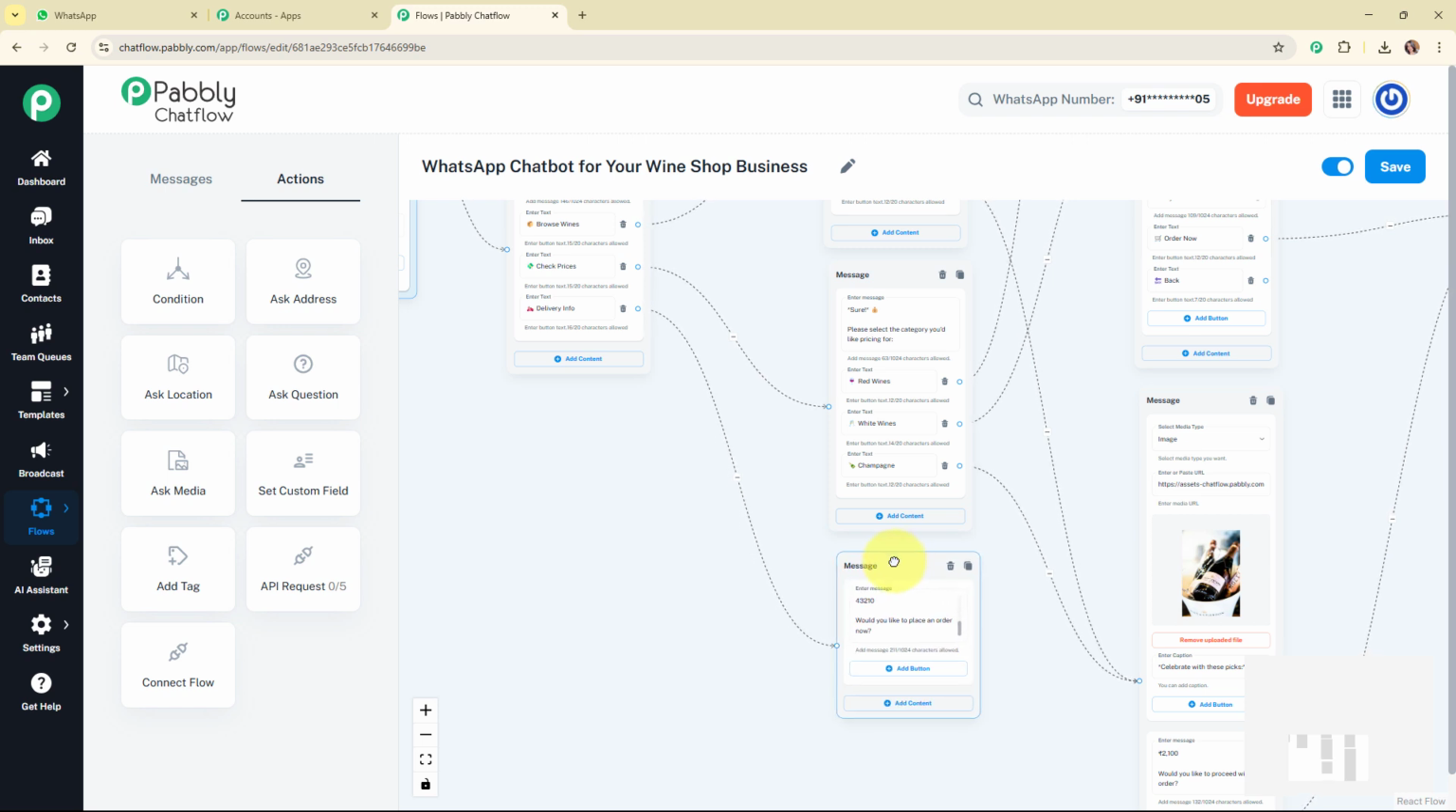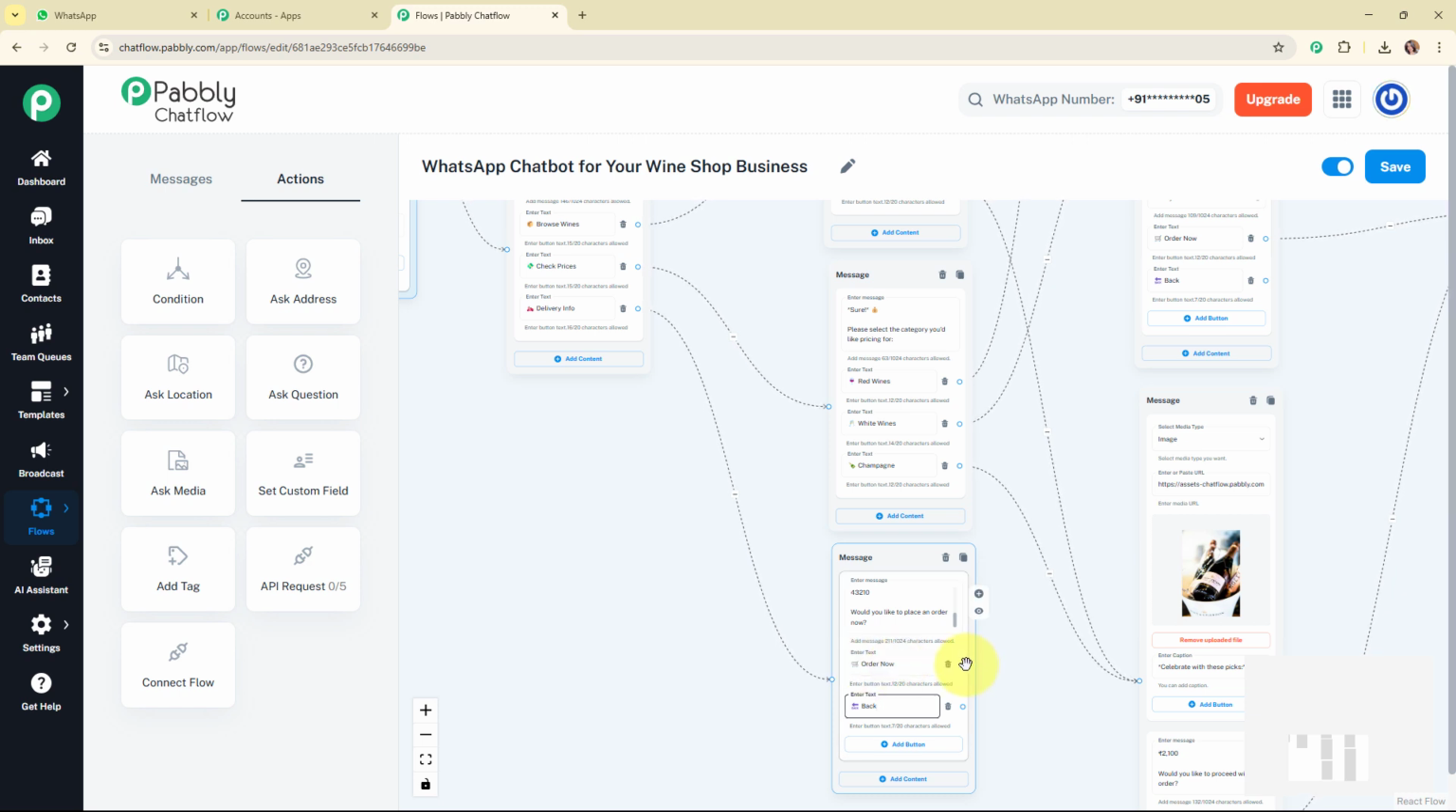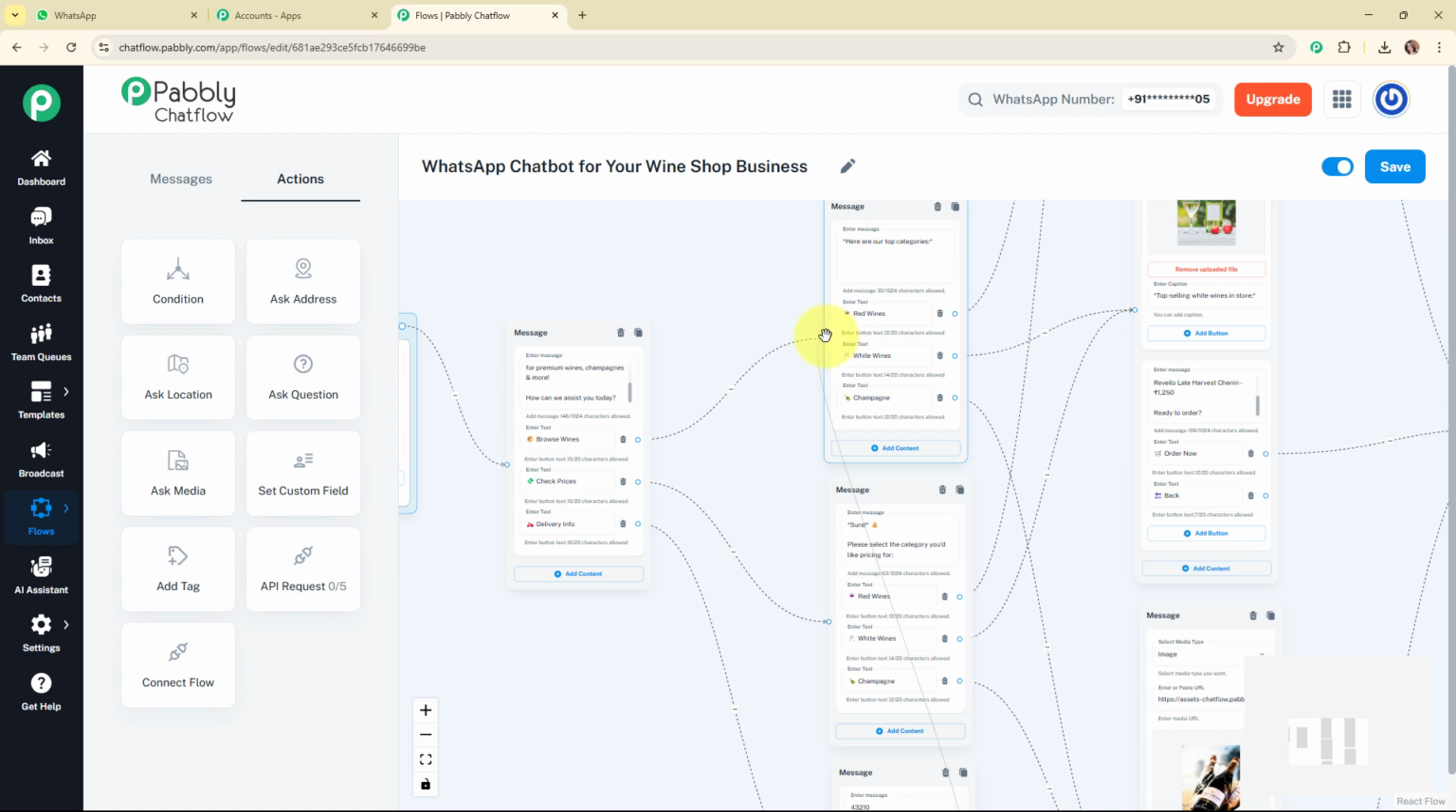Alright, so with this we have successfully added a text box over here, and then it says would you like to place an order now. So for that we are going to add quick replies button over here, where I'm going to add the text as order now and back. And now I'm going to connect this order now quick reply button to the first message box that says here are our top categories, so that automatically my customer should get directed to that message box and this entire WhatsApp chatbot should run.